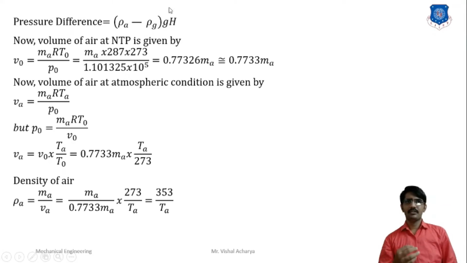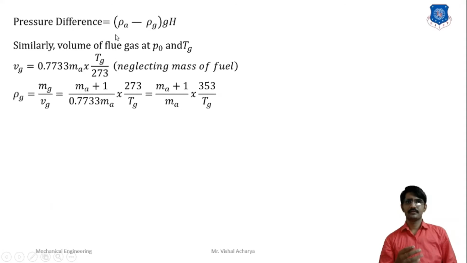The second is the density of the gas. For the density of the gas, we find the volume. Volume is equal to 0.7733 cross Ma cross Tg by 273. Here the mass of the fuel is neglected, so the density is mass upon volume. The mass of the gas is Ma plus 1, and the volume is 0.7733 cross Ma cross Tg by 273. So we get the density of the gas as (Ma plus 1) divided by Ma, cross 353 divided by Tg. Here we get the density of air and the density of gas.